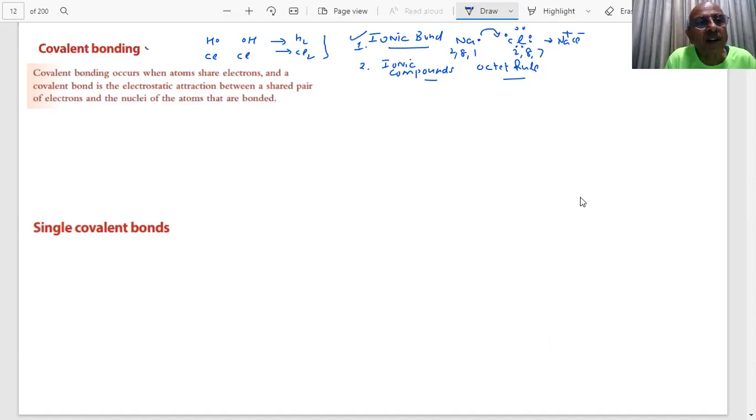Now, what is a covalent bond, student? A covalent bond is formed when atoms share electrons. A covalent bond is the electrostatic attraction between a shared pair of electrons and the nuclei of the atoms that are bonded, students. That they are bonded is an important point, student.